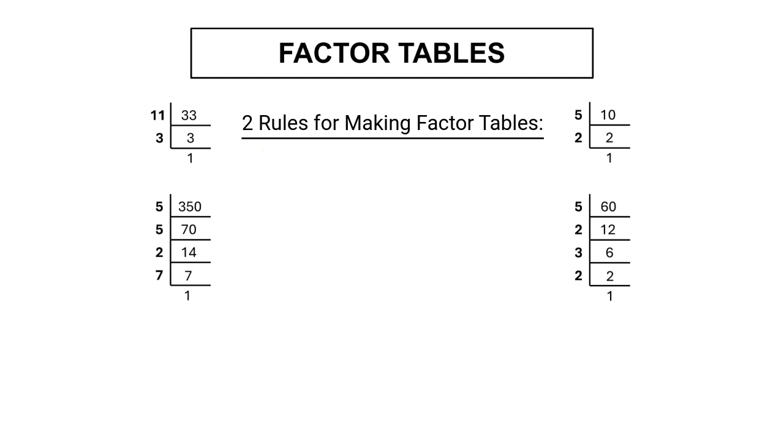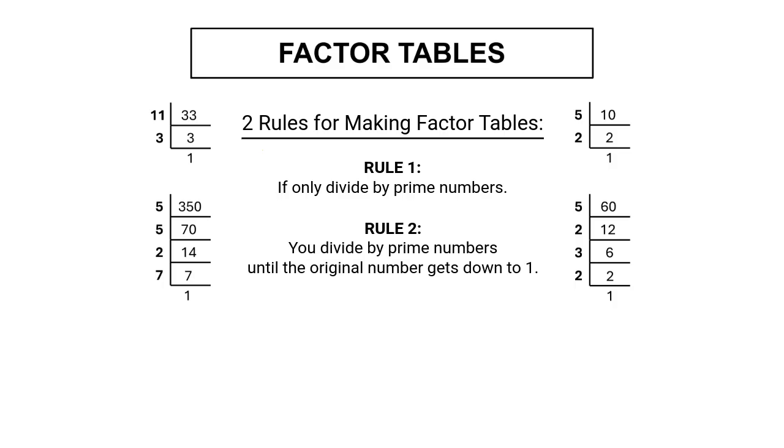Now we're going to cover factor tables. There's two basic rules we follow when we make factor tables. First rule, you only divide by prime numbers. And the second rule is you divide by prime numbers until the original number gets down to 1.